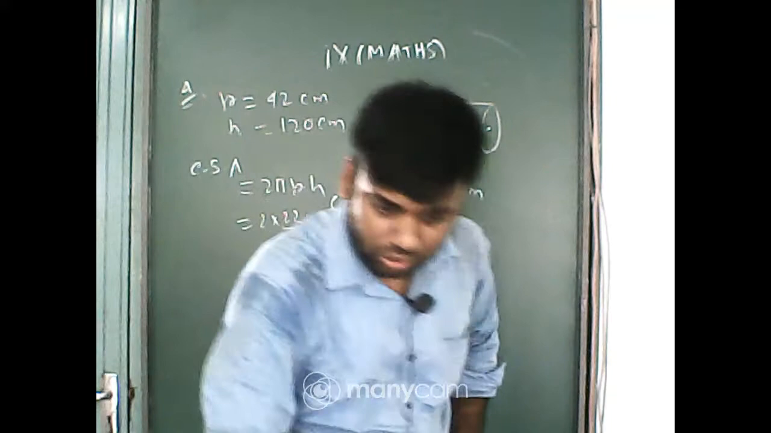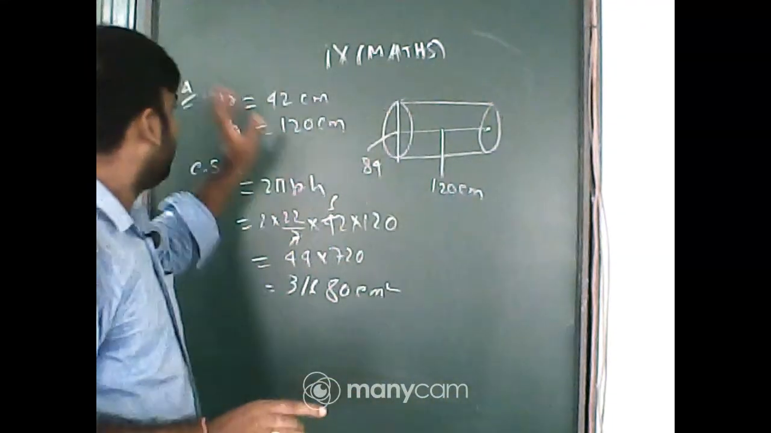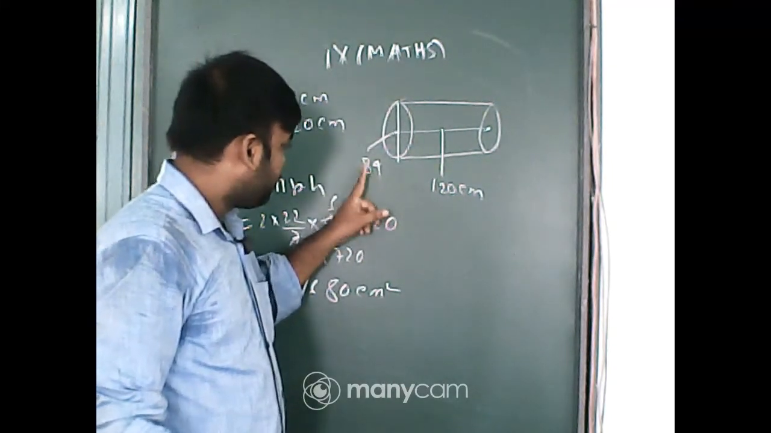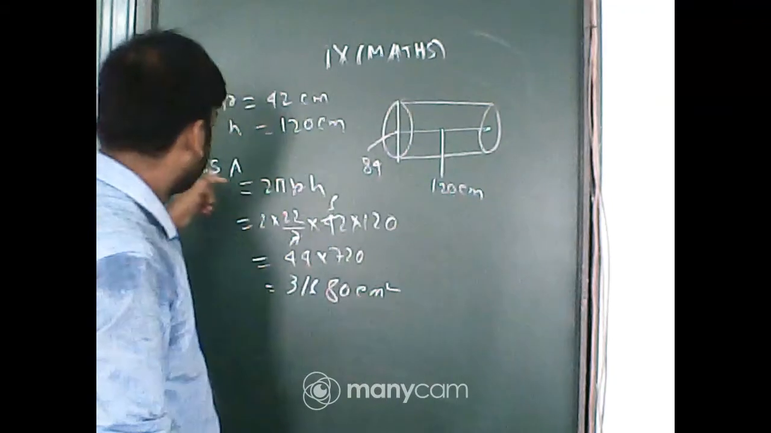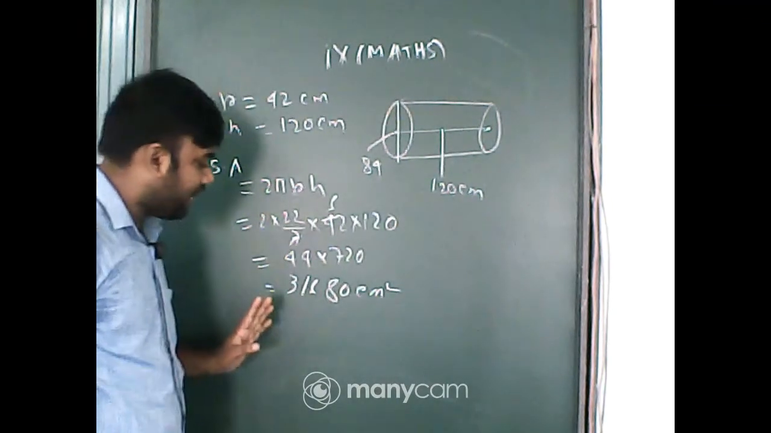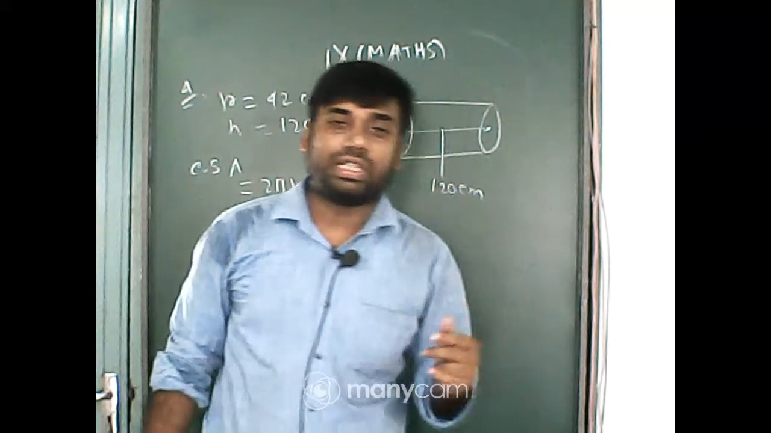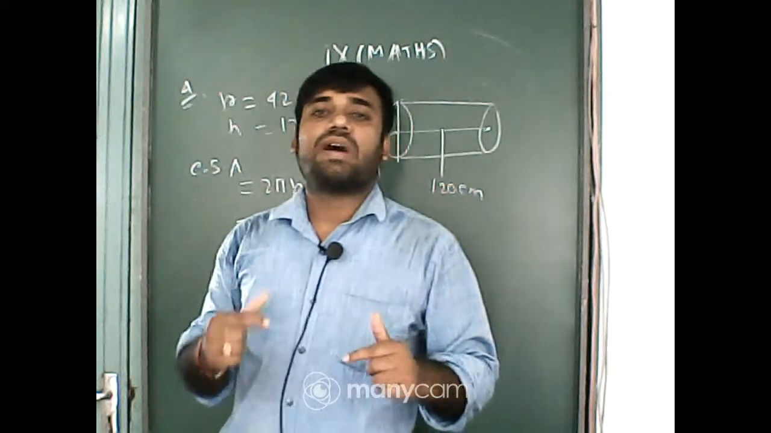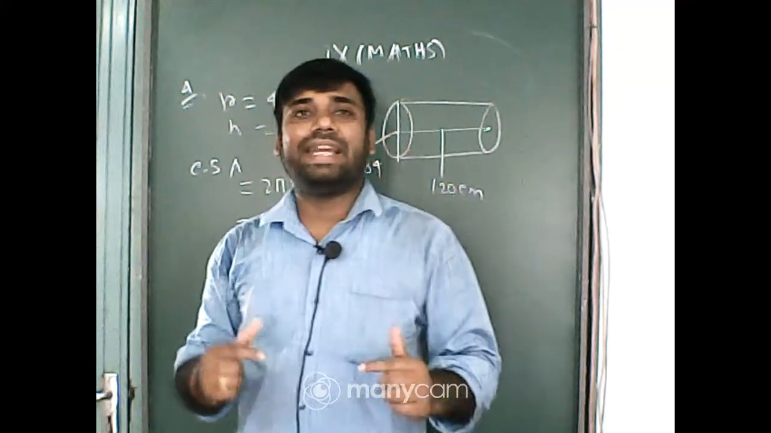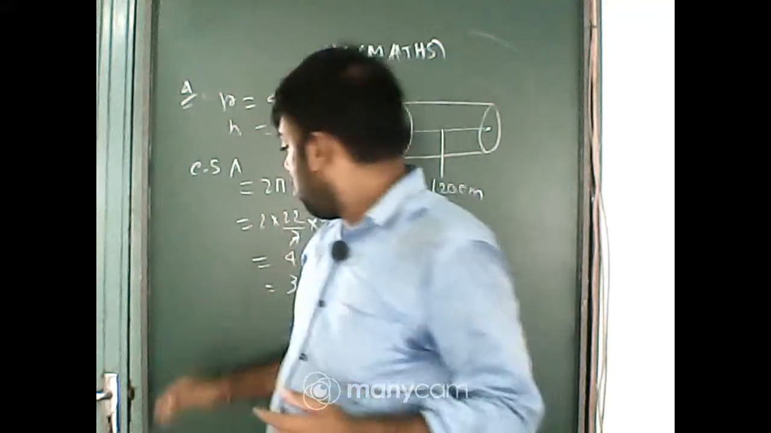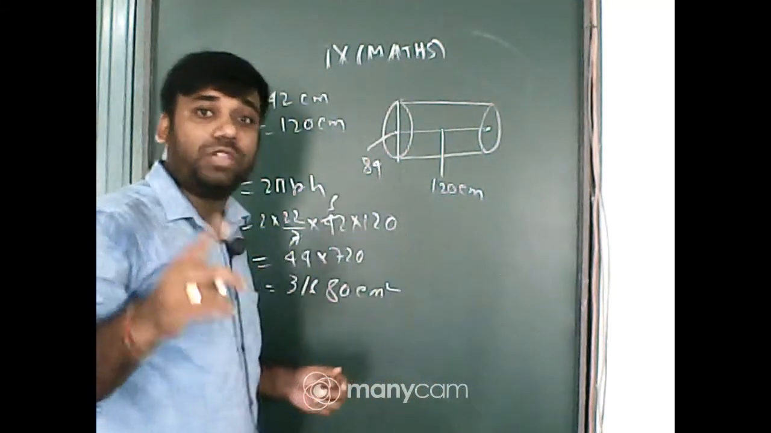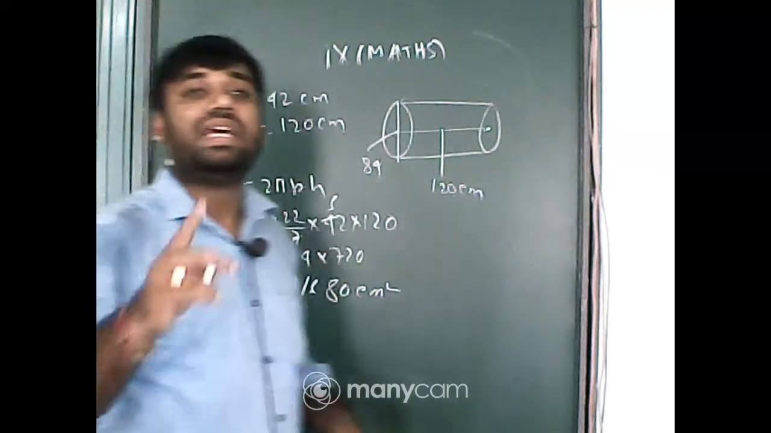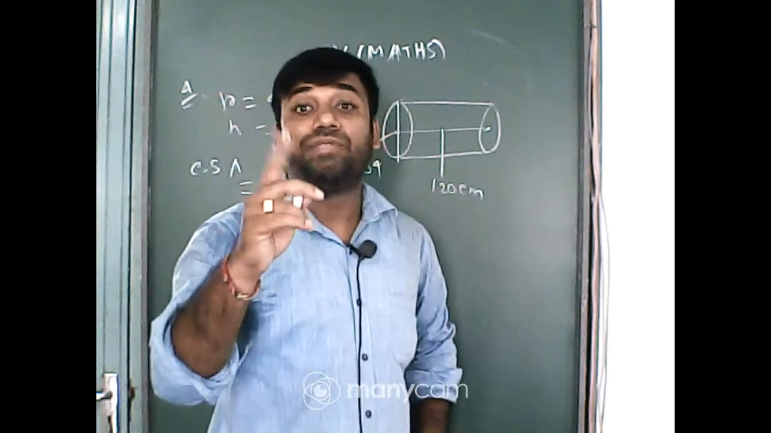Any doubt? So again, in question number 4, a roller is given, 84 is the diameter, 120 meter height. First we have to find the CSA, that is 31680. I have discussed already, if it moves one time it will cover an area equal to its curved surface area. Now if it rotates one time it covers 31680. Now in the question it is given it has revolved 500 times.